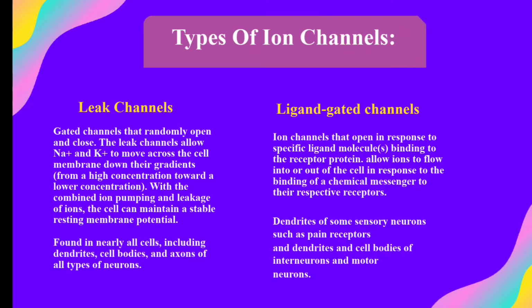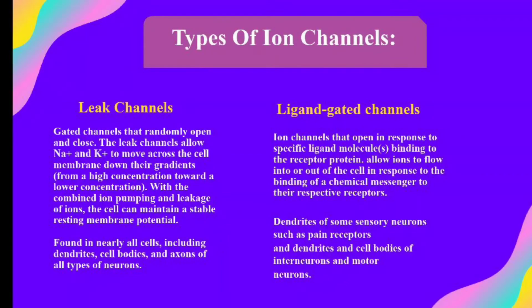There are 4 types of ion channels. The first one is leak channels. Leak channels are gated channels that randomly open and close. They allow Na+ and K+ to move across the cell membrane down their gradients, from a high concentration toward a lower concentration. With the combined ion pumping and leakage of ions, the cell can maintain a stable resting membrane potential. Leak channels are found in all cells, including dendrites, cell bodies, and axons of all types of neurons.